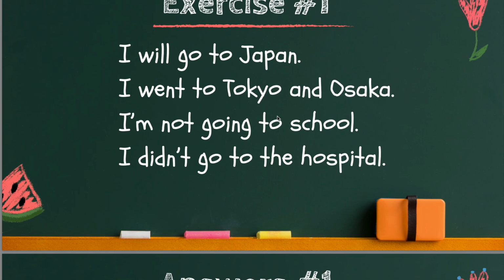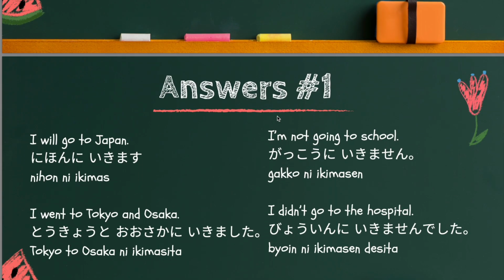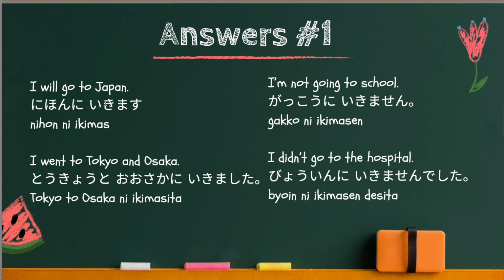Now the answers. I will go to Japan is 日本に行きます. So, as you know, the verb should be at the end always. So the verb to go, 行きます comes at the end. And here, Japan is the direction. Therefore, direction. Then, に particle. 日本に行きます. This is the answer.